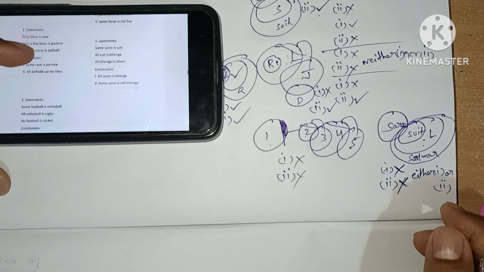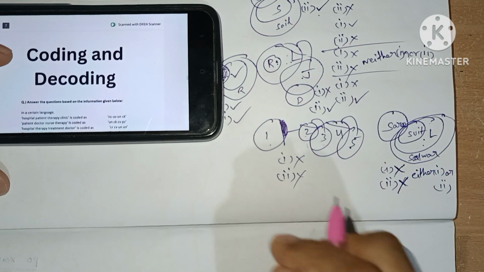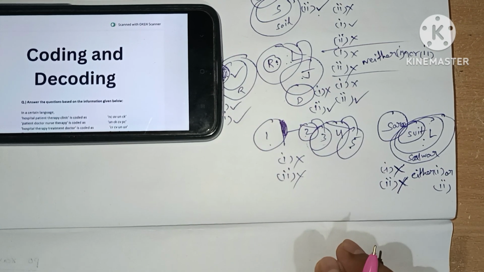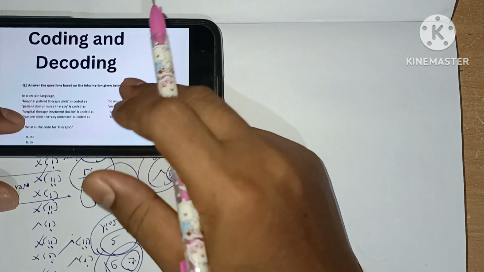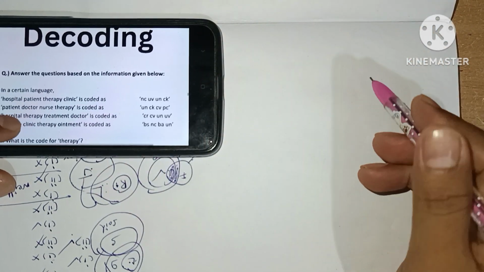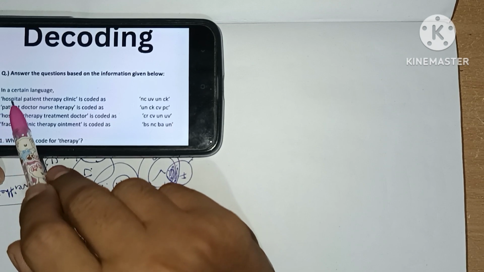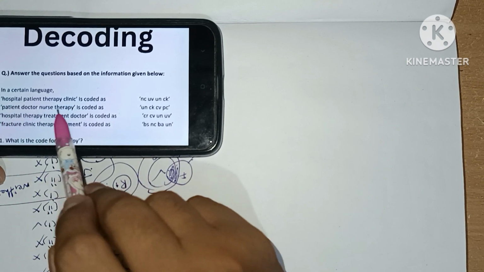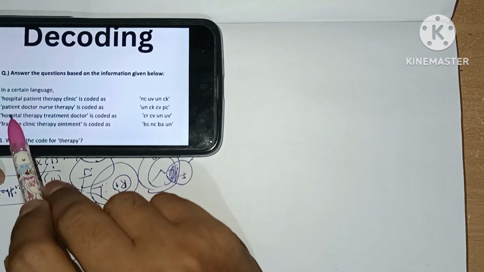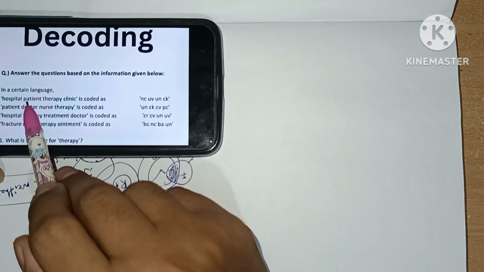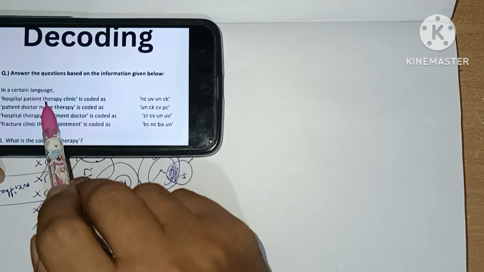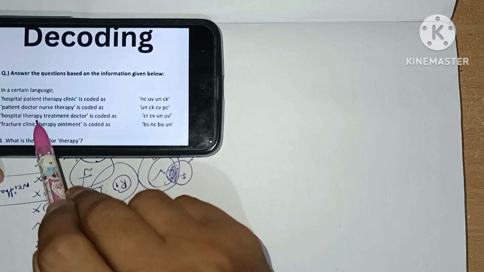Next topic we are going to see is coding and decoding. Let's solve this one. Here hospital is given first one. Is there any other hospital? Here we have hospital in 1 and 3. Let's see, is there any other common word? Patient, no. Therapy is here. So hospital and therapy is 1 and 3.